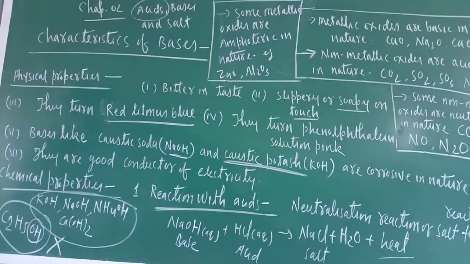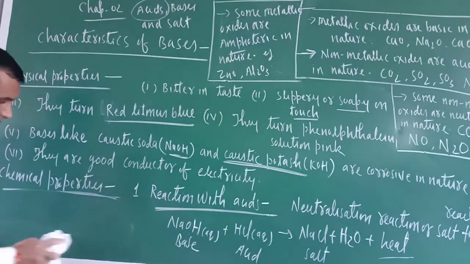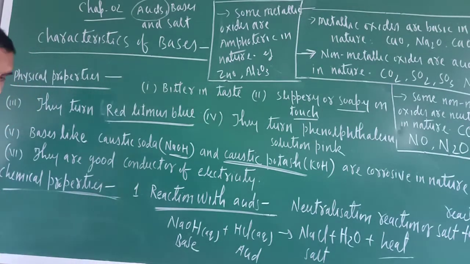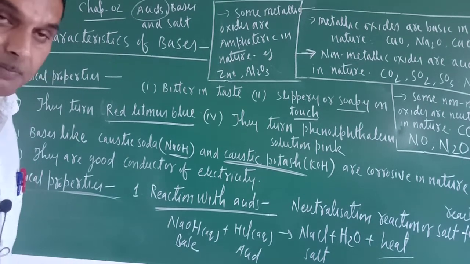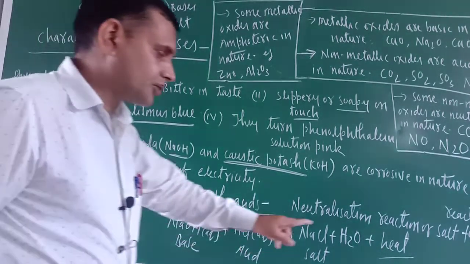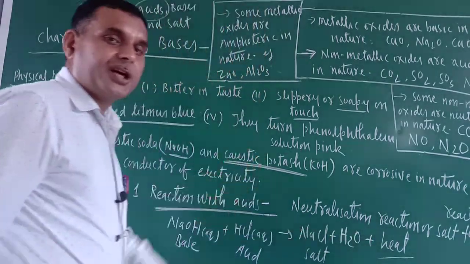But after some time, what would be there? After some time, you will see that the bottom of the test tube becomes very hot. Why? Because heat is evolved. So always remember, during the course of neutralization reaction, heat is evolved.